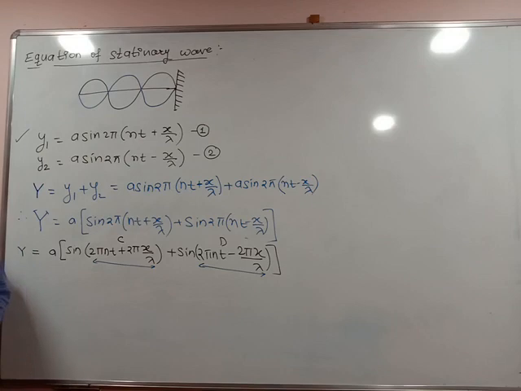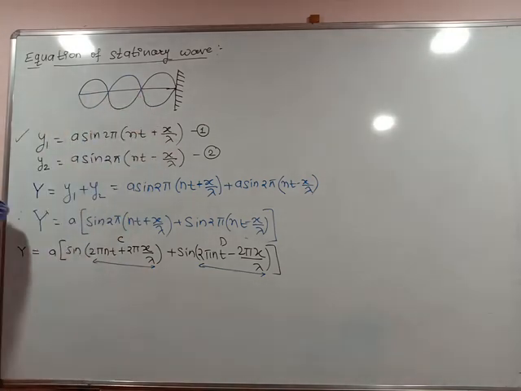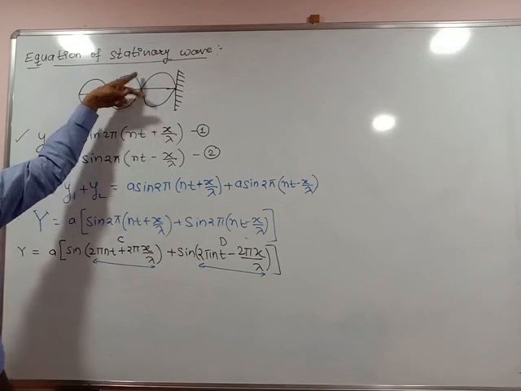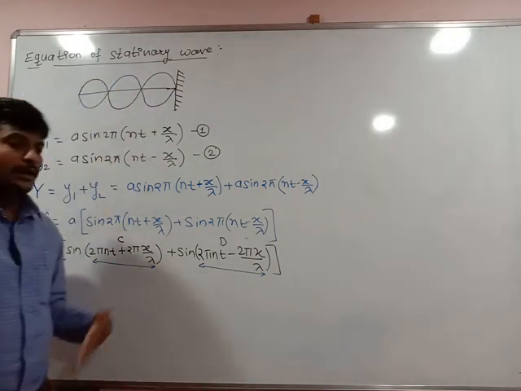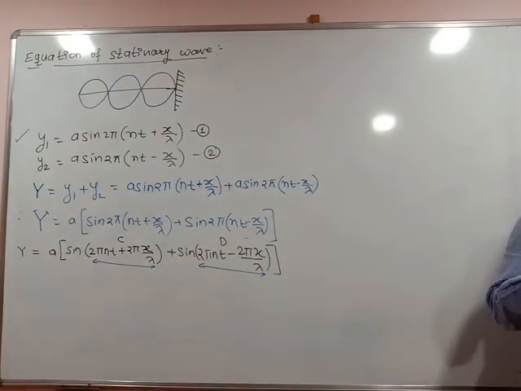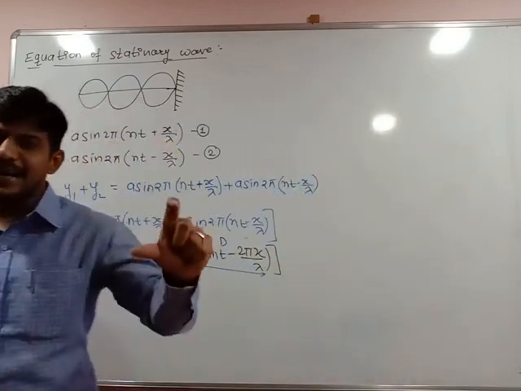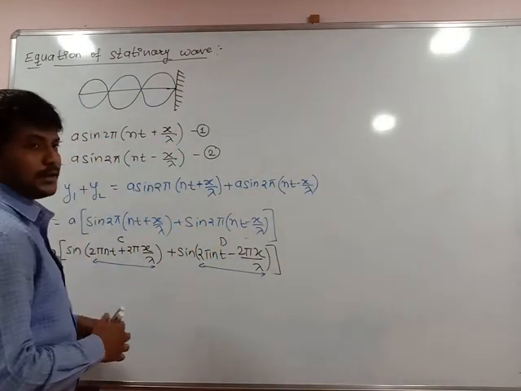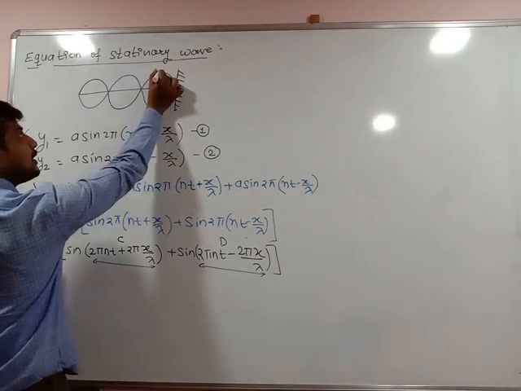Why doesn't it transfer energy? Because a number of loops are formed. This loop doesn't travel in the medium. The loop stays in its place in the form of nodes and antinodes. Then we saw what is a node and what is an antinode. Antinode is the point at which all particles are said to be free, and at that place the amplitude is maximum and the pressure is minimum.